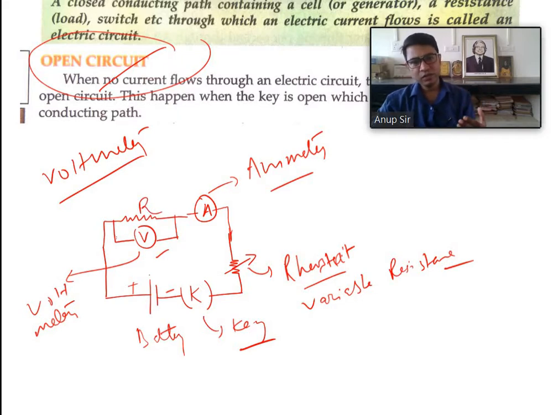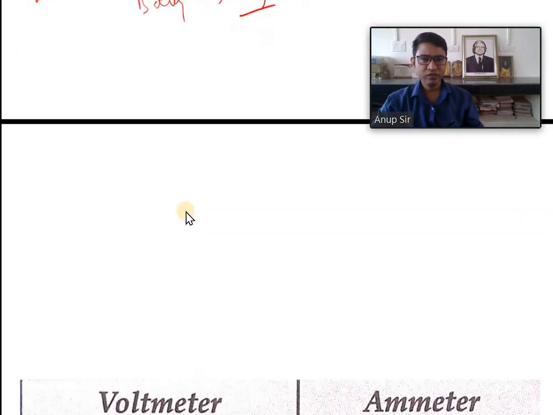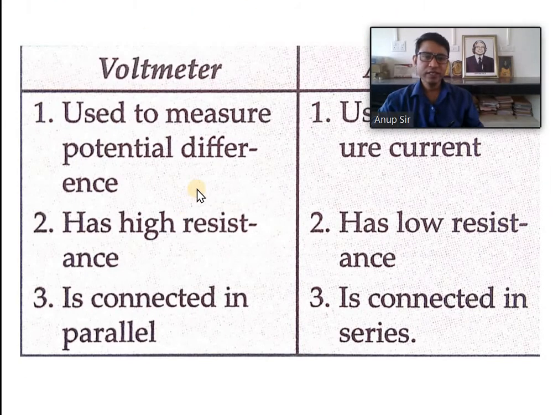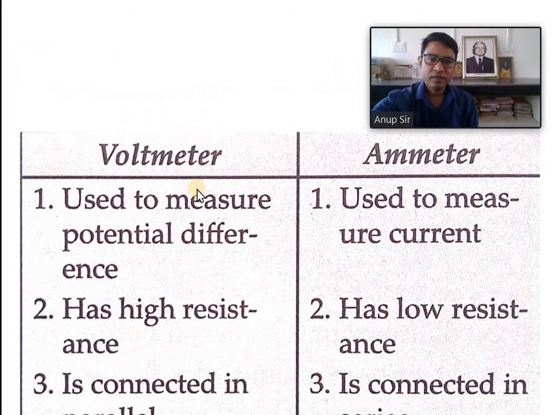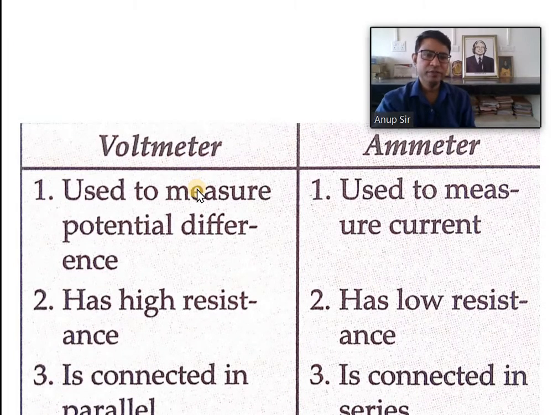So sometimes you have to draw a typical electric circuit consisting of all these components like a voltmeter, ammeter, key, rheostat. So I drew one figure. Next is the difference between the voltmeter and ammeter. Ammeter is used to measure the current, voltmeter is used to measure the potential difference.